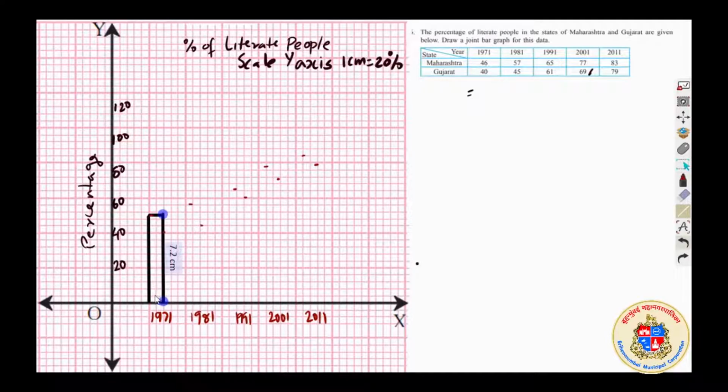Okay, this is 1, and I can draw for Gujarat like this. You will be drawing on a graph paper and you will have a sharper graph. My graph will not be that sharp. And this is for Maharashtra next, that is in 1981. And for Gujarat here.